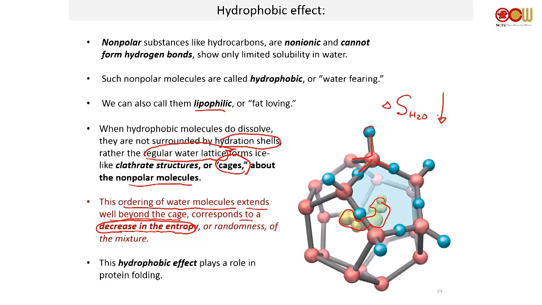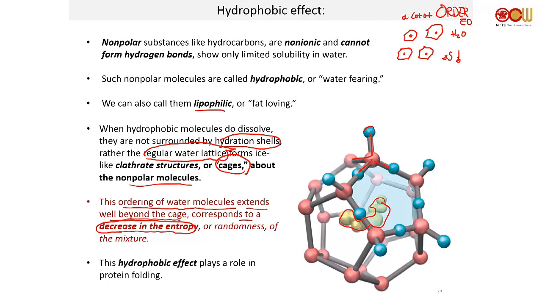So this is the hydrophobic effect. Okay, so this actually explains why your lipids always come together. Because if they don't, you will have lipid, cage, lipid, cage, lipid, cage. So you have a lot of ordered water. So delta S is low.